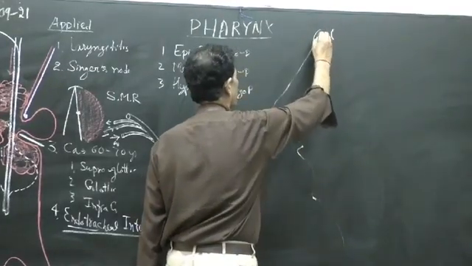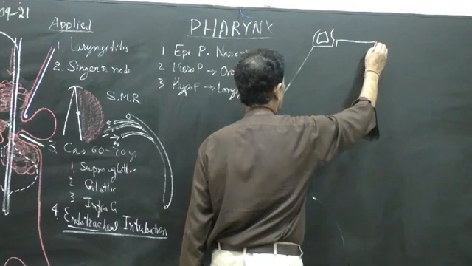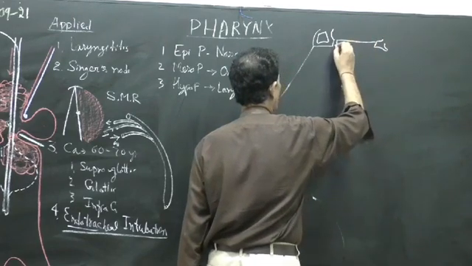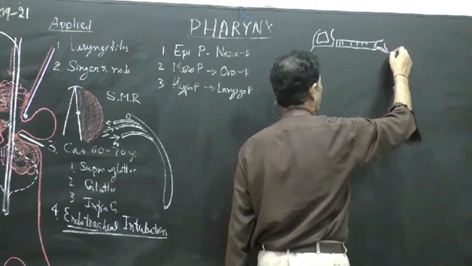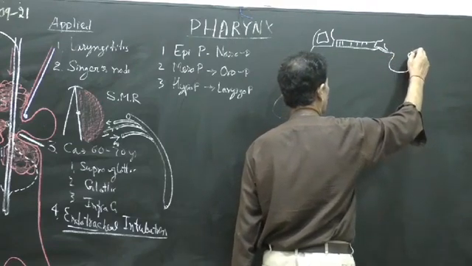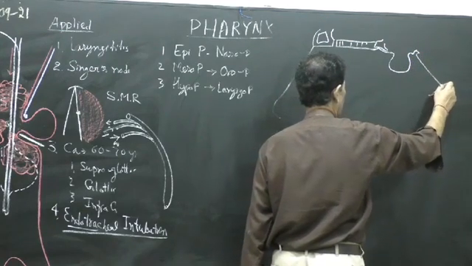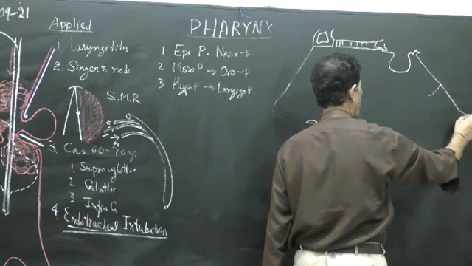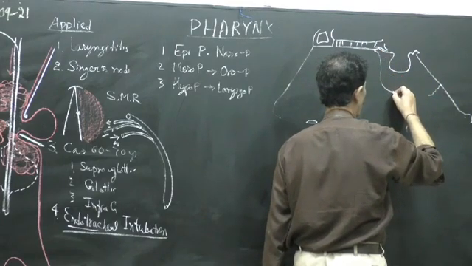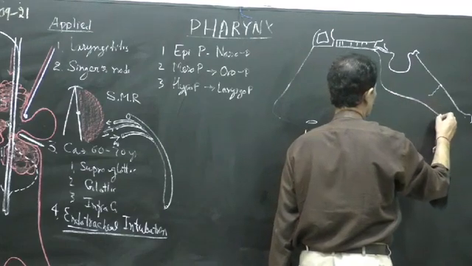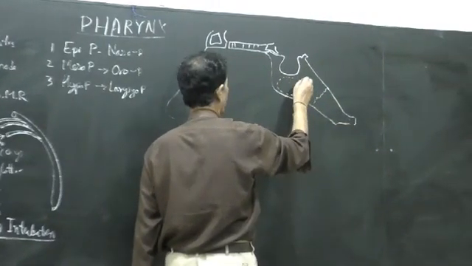So here the cranial cavity is cut, the roof of the nasal cavity with the cribriform plate, lesser wing of sphenoid with anterior clinoid process, and here is the pituitary fossa, the posterior clinoid process, the clivus, and clivus leads to the foramen magnum, and below the pituitary fossa there is the body of the sphenoid bone, below which lies the sphenoidal air sinus.